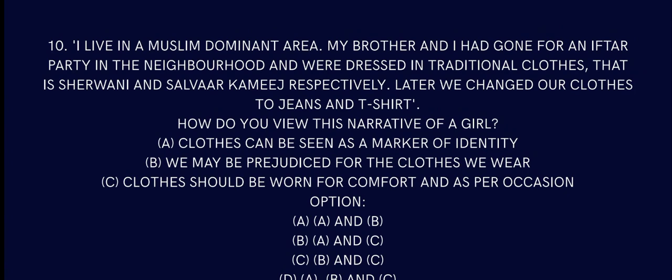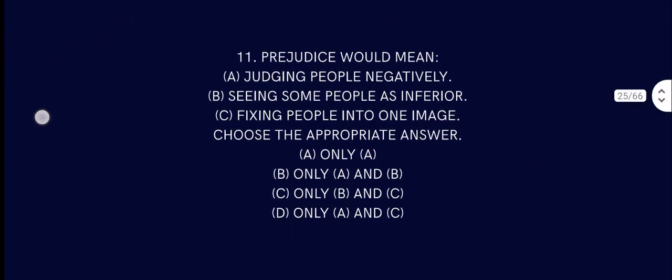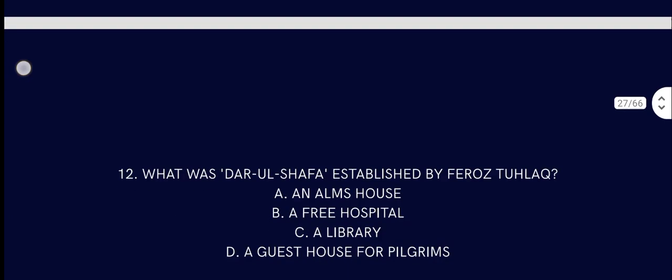We may not be prejudiced. We may be stereotyped. But prejudice is a certain community hate. It's a different thing. Here is your obvious answer. Prejudice would mean judging people negatively, seeing some people as inferior. Fixing people into one image is stereotype. So the answer is A and B. Yes, the answer is judging people negatively and seeing someone as inferior. So your answer is A and B. The C one, fixing people into one image, is called stereotype.